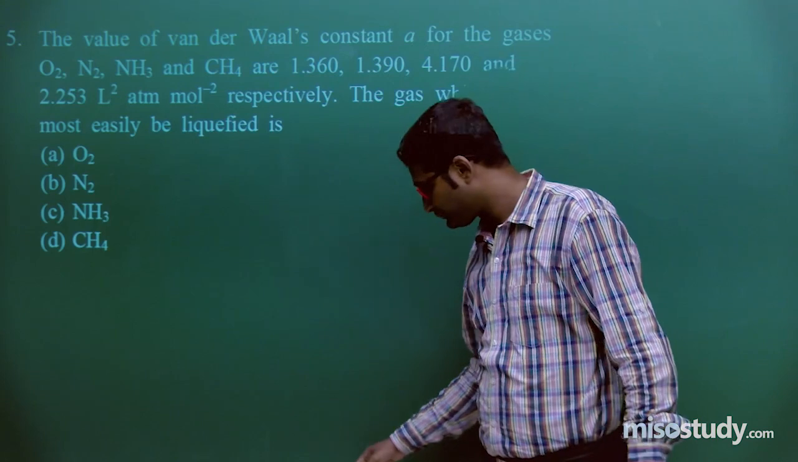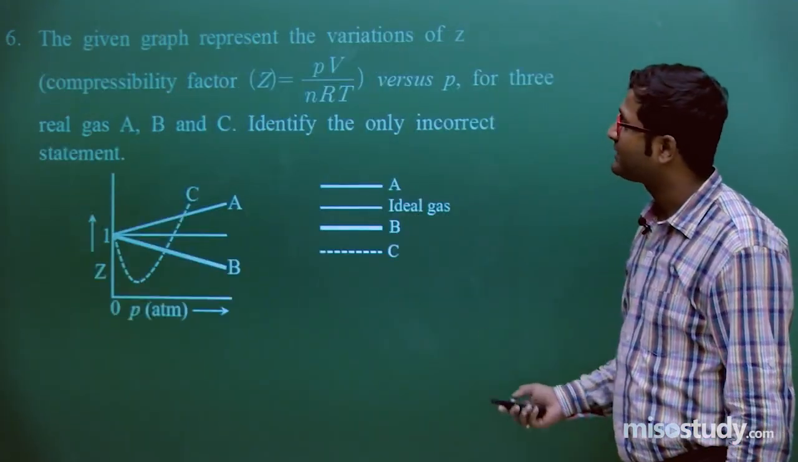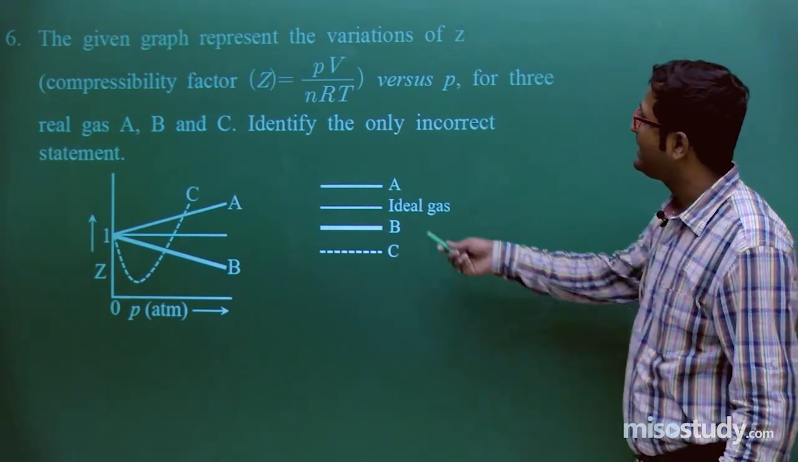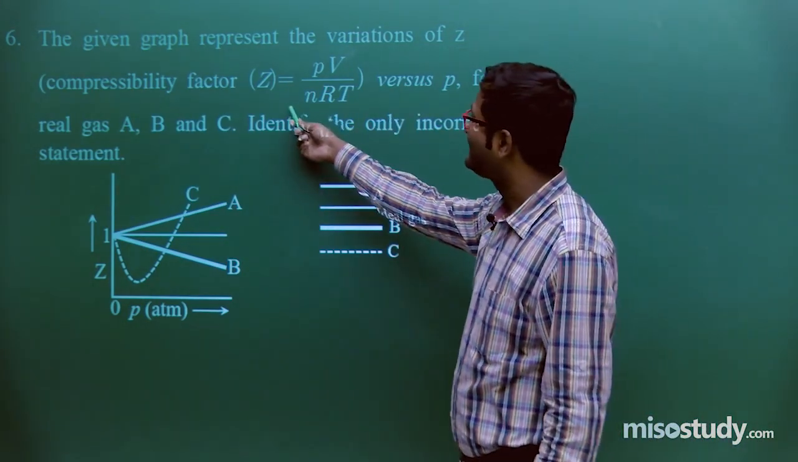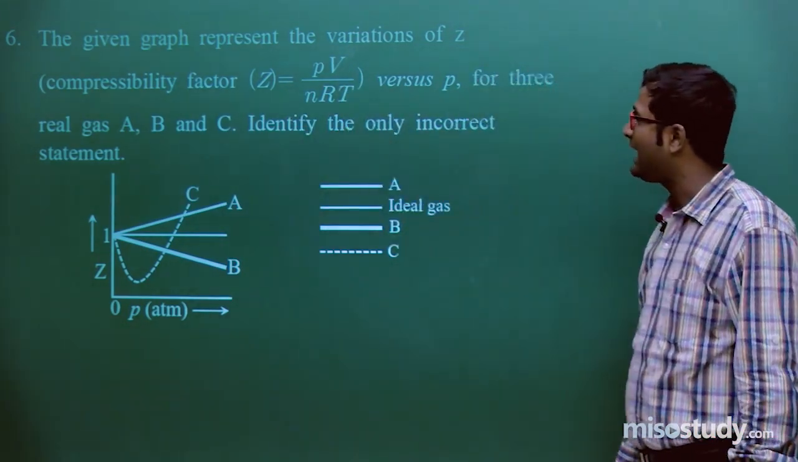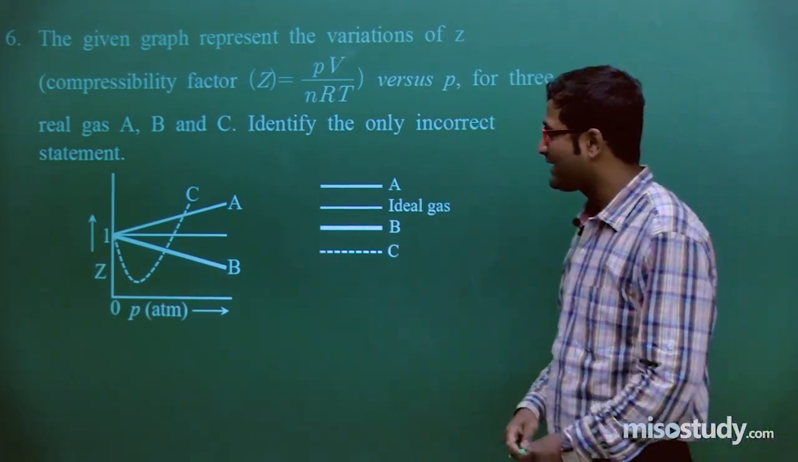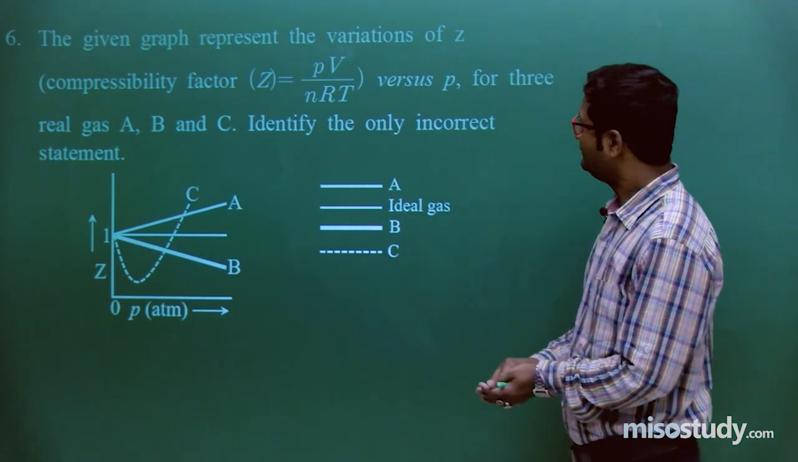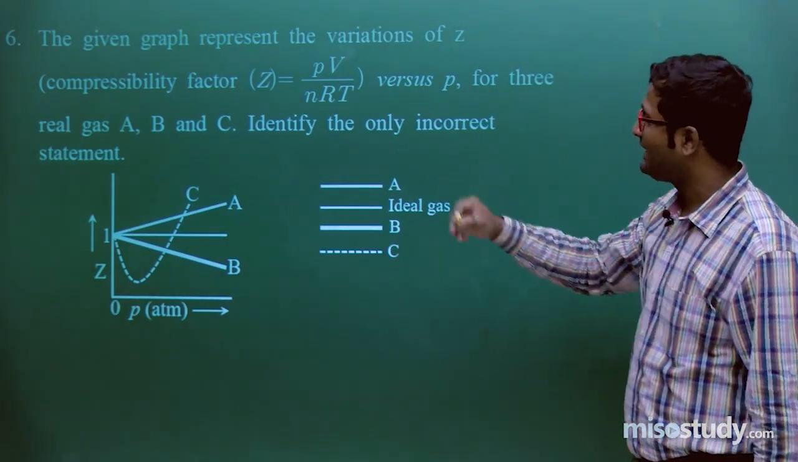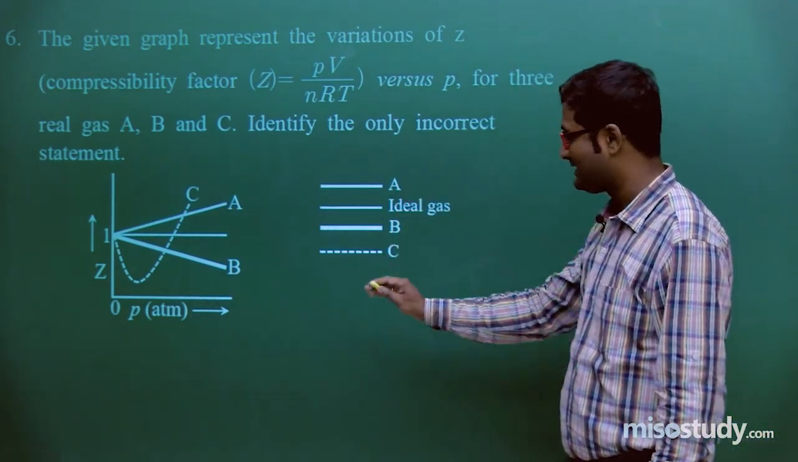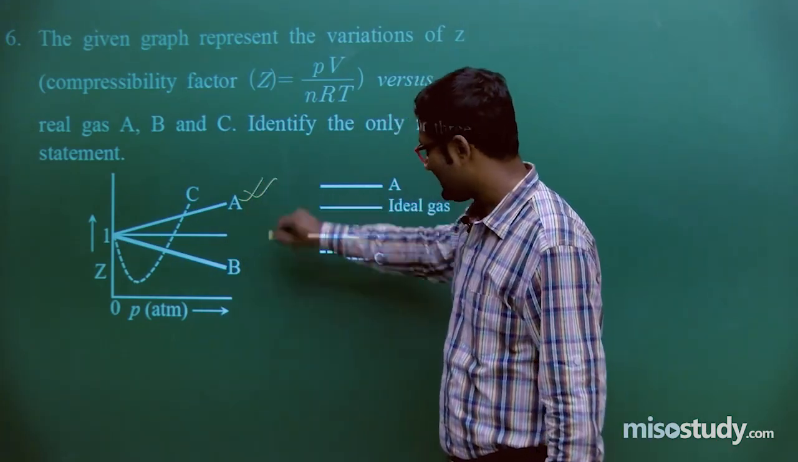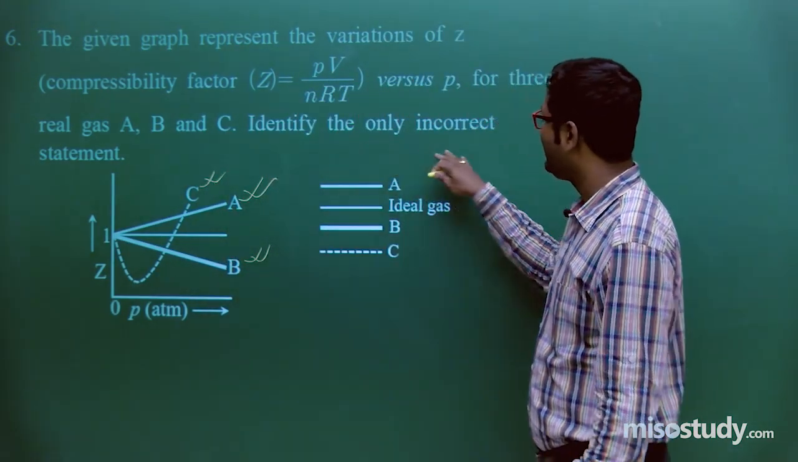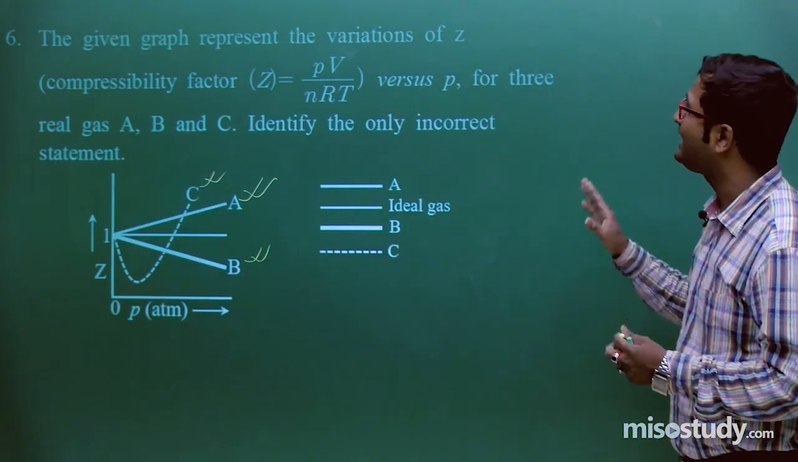Clear to you, friend? Now I am moving to the next part. Look at this question. What is given? The given graph represents the compressibility factor, that is Z equal to PV upon nRT versus P. This is the graph between Z and P, for three real gases A, B and C. This is gas A, this is gas B and this is gas C. Identify the only incorrect statement.